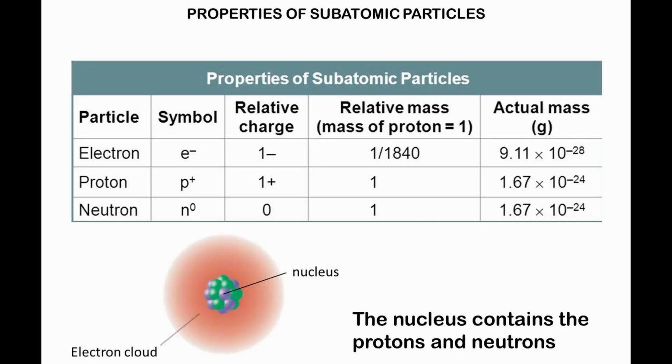The table below summarizes the properties of subatomic particles. An electron has 1 unit of negative charge and its mass is 1/1840 of the mass of a proton. A proton has 1 unit of positive charge. A neutron has no electrical charge and its mass is similar to the mass of a proton.